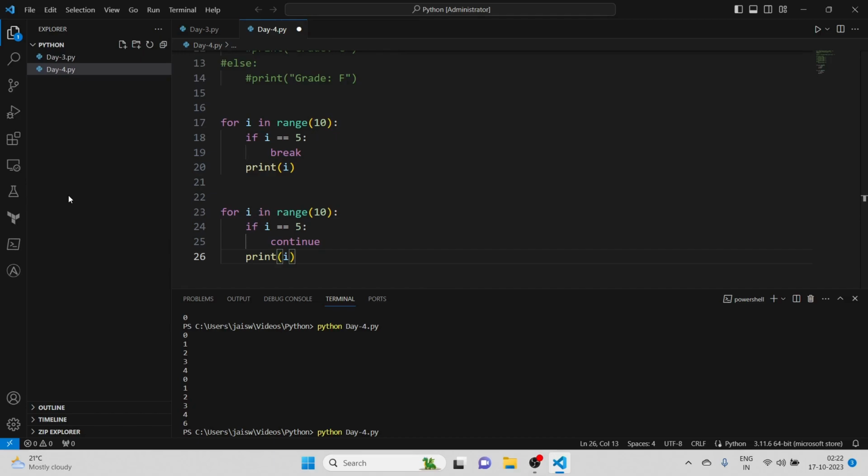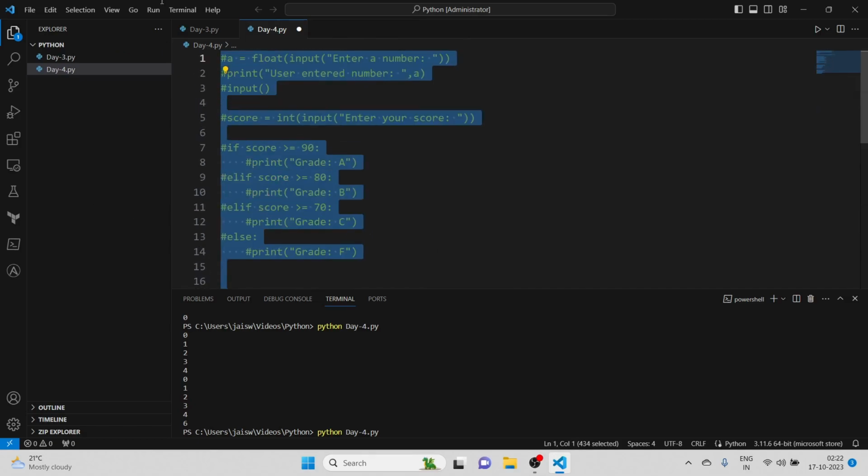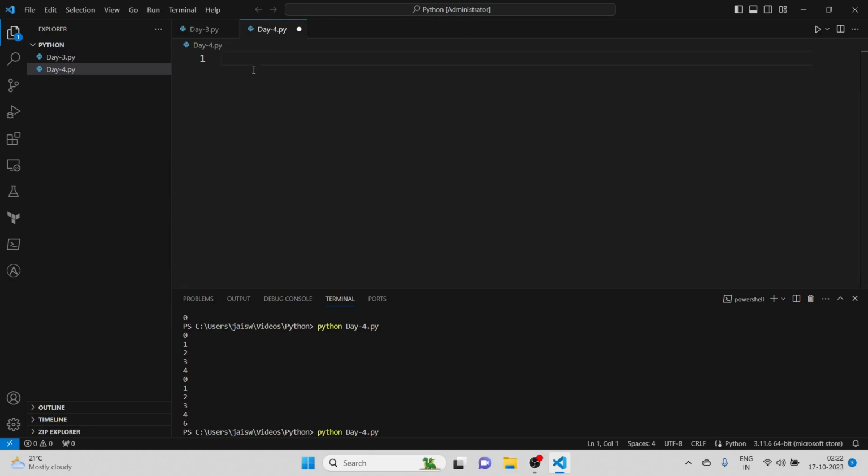Now what I wanted to tell you about is looping through dictionaries. We have studied the dictionary data type, so today let me show you how we can loop through a dictionary. Let me remove all this and create a dictionary first.